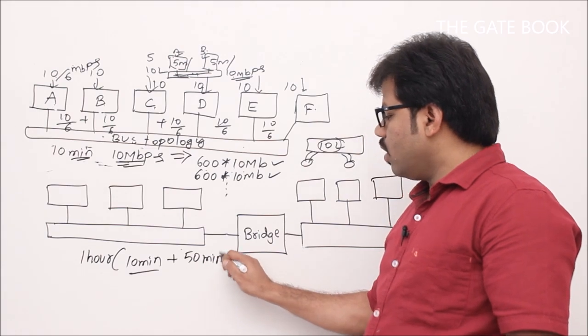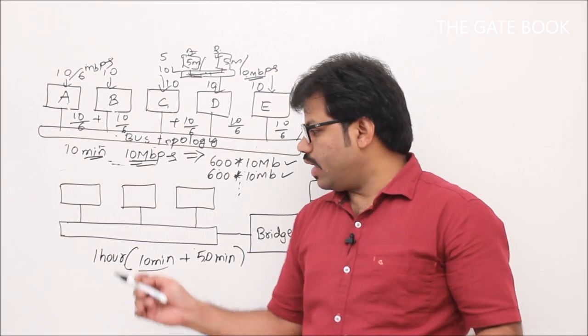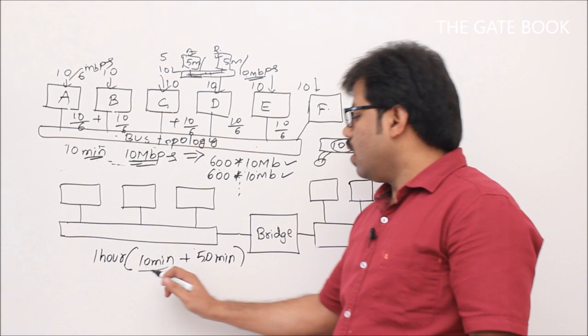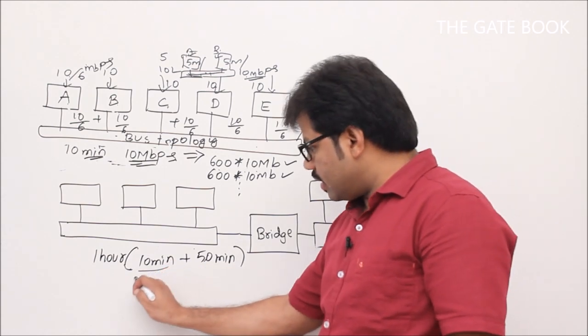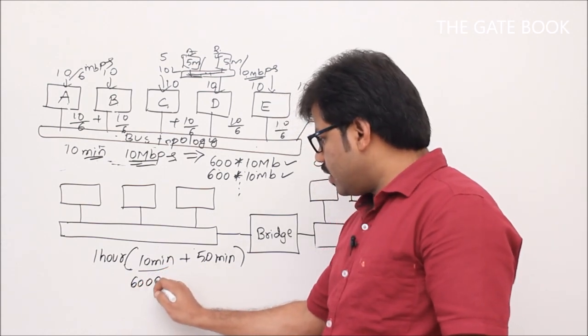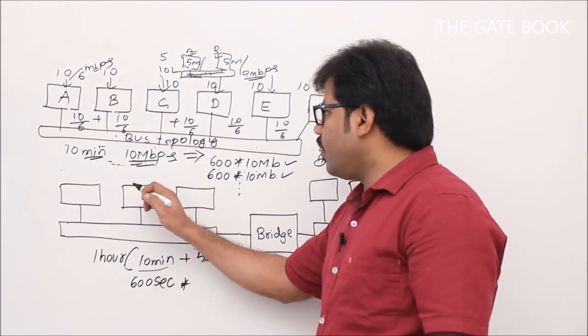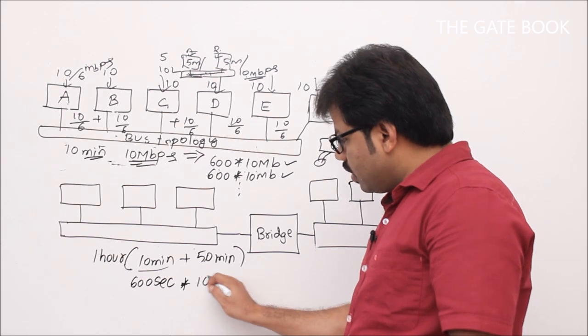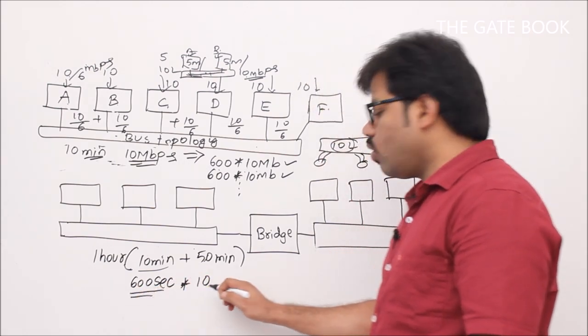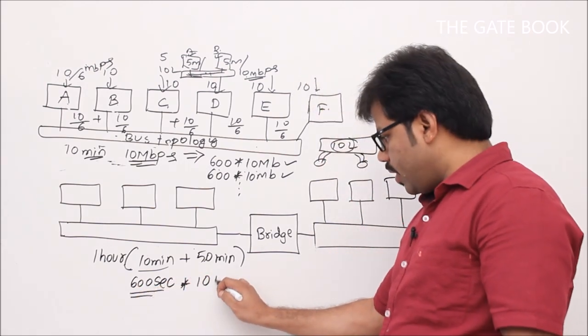So in 10 minutes, what amount of data is it going to send? We will see. 10 minutes means 600 seconds, right? So for those 600 seconds, what is the bandwidth? 10 Mbps. So for these 600 seconds, it is going to use the full bandwidth, 10 MB.